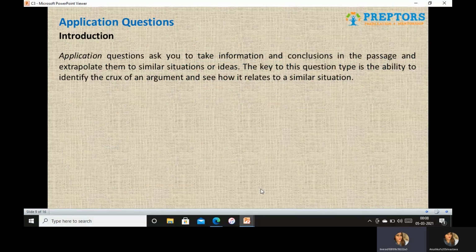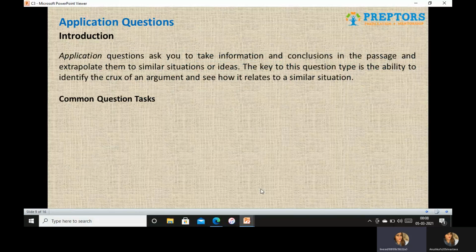Application questions basically ask you to take information and conclusions in the passage and apply them, which is to extrapolate them to similar situations or ideas. If you want to attempt or score on application based questions, it's very important for you to get to the crux, or the main idea, of the passage.